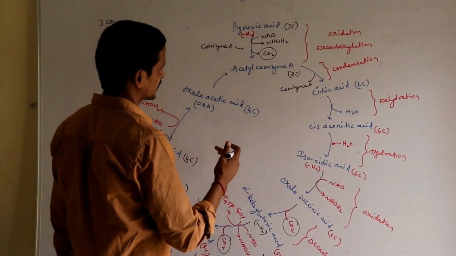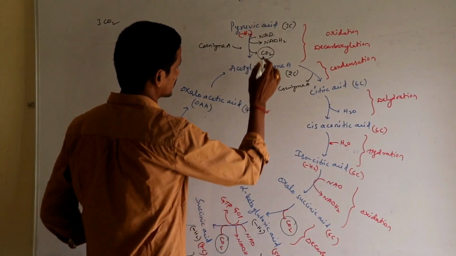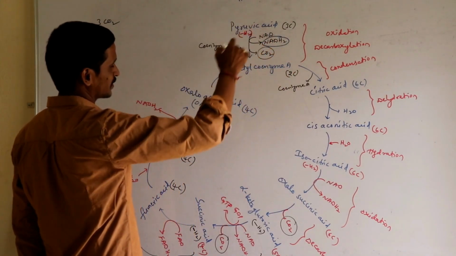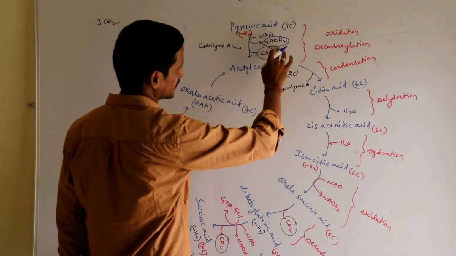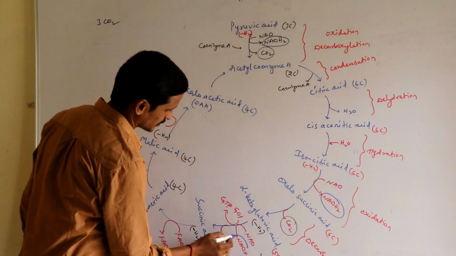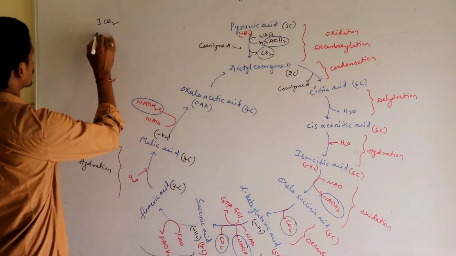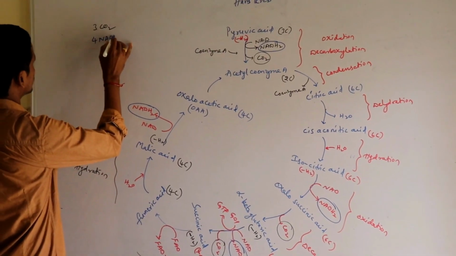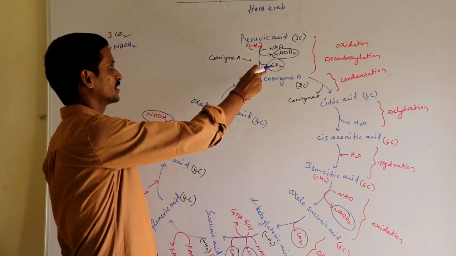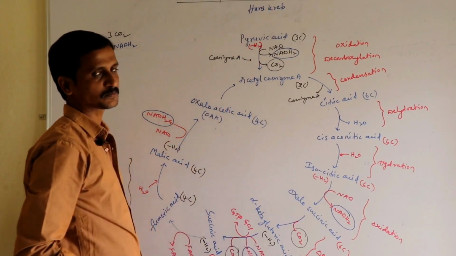Then let us see energy rich substances. Let us take NADH2. There is one in the connecting link between glycolysis and Krebs cycle, one NADH2. Then there is a second NADH2, a third NADH2 and a fourth NADH2. So 4 NADH2: 3 are formed during Krebs cycle, and 1 NADH2 is formed at the connecting link of glycolysis and Krebs cycle.